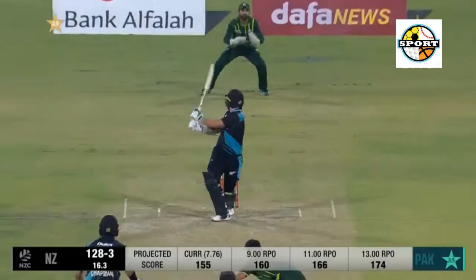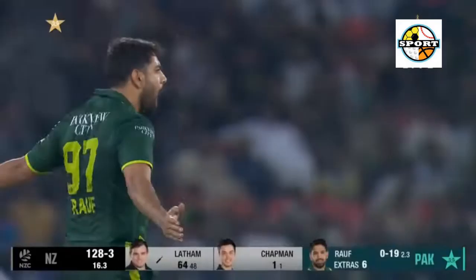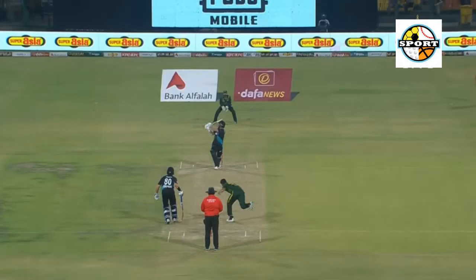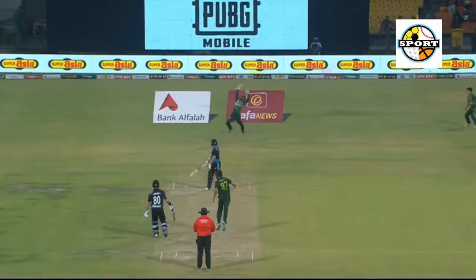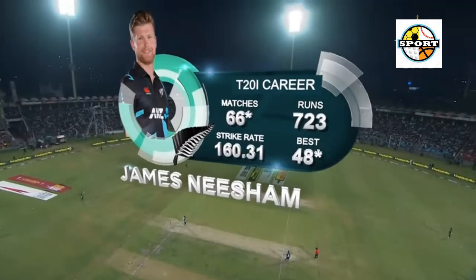19.3, Nishan to Iftikhar Ahmed, 4, walks across, sits down, gets hold of the low full toss and creams it past cover for a 4. That was slammed away hard and past the man at long off. He needs one more shot.